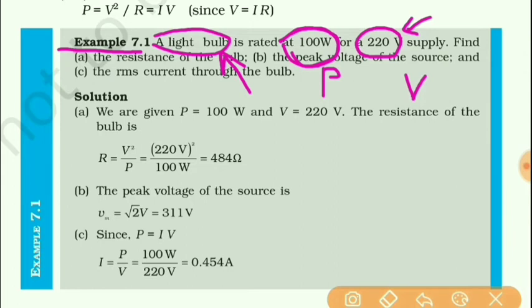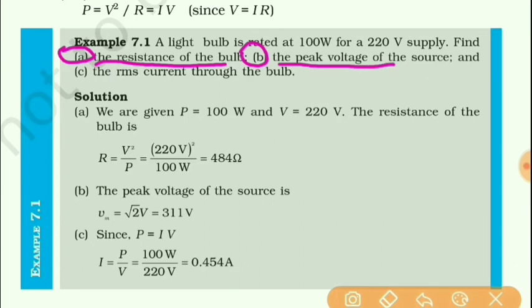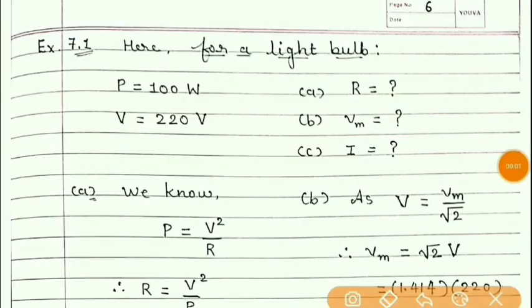So these two things are given, and we want to find here the resistance of the bulb, then the peak value of the voltage, and the RMS value of current. So now these are the given conditions, and this is to be obtained or found out.